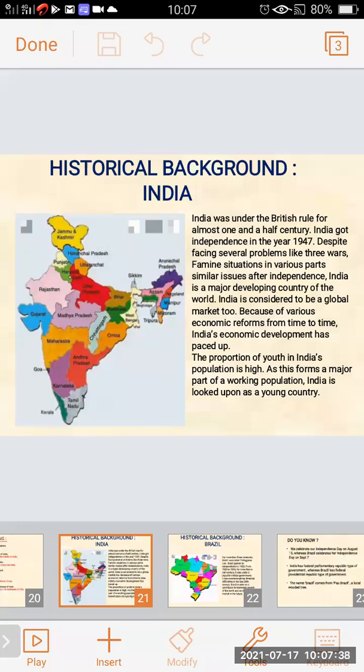Its economic development has also paced up according to time, with changes and development in every sector. And most of the population in India is of the young generation, so the working population in India is high. So India is also called a young country.